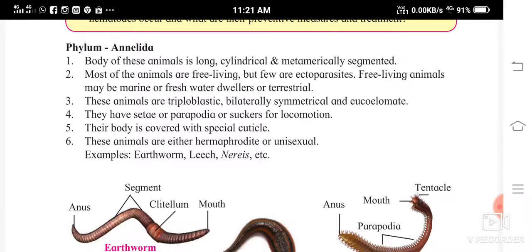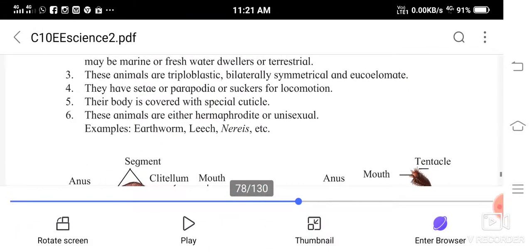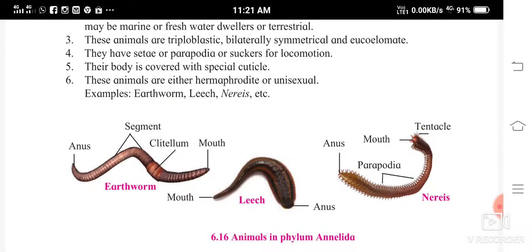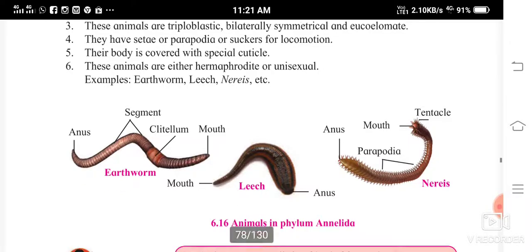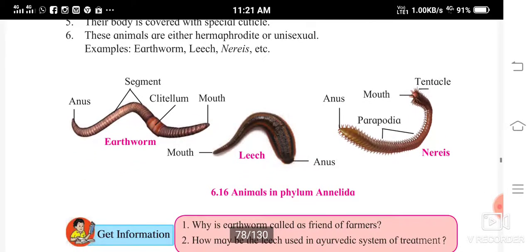They have setae, that is hair-like structures on their body, or parapodia are present. You can see in the figure. There might be suckers also for locomotion. Their body is covered with a special cuticle. These animals are either hermaphrodite or unisexual. Examples are earthworm, leech, Nereis, etc.